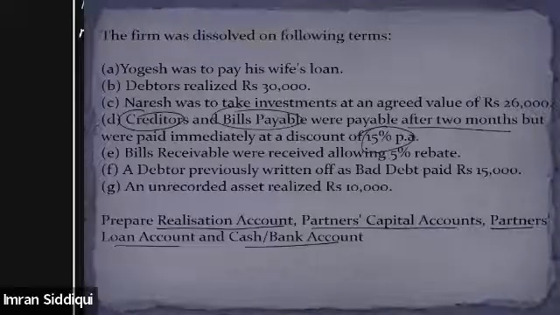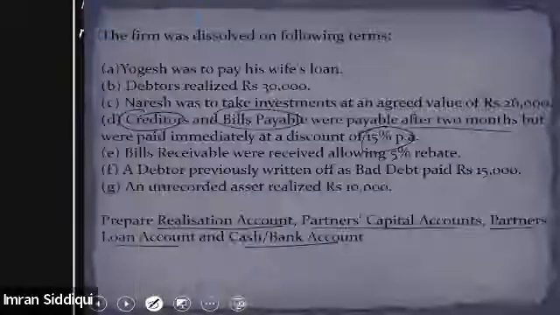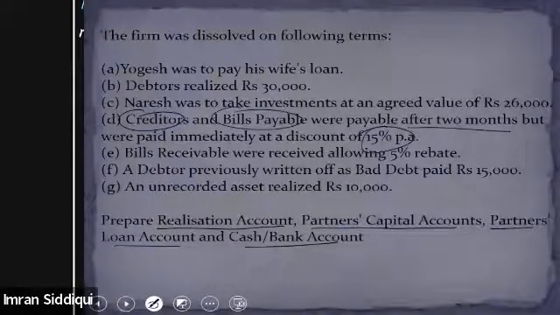Everybody getting this point? Creditor, let's see the value of the creditor. Value of the creditor was 40,000, right? Because the firm is dissolving, we need to pay off the creditors. Earlier we had decided to pay off the creditors after 2 months. But since we have decided to dissolve the firm, we need to pay off the creditors immediately. And because we are paying the creditors immediately, we are getting a discount of 15% per annum.